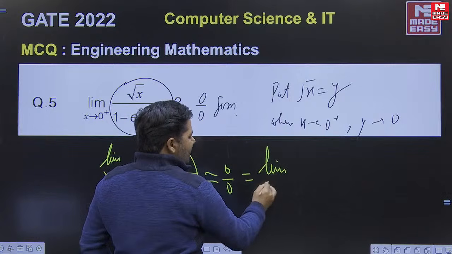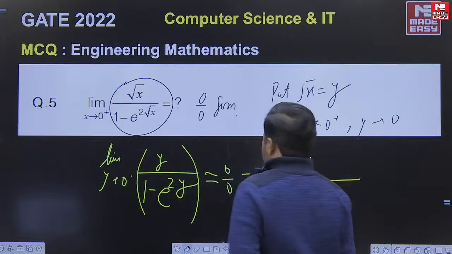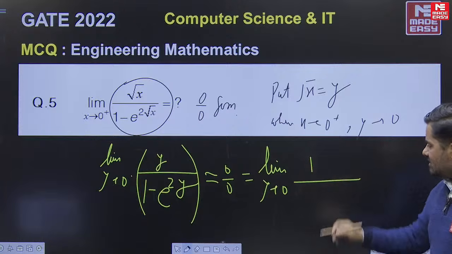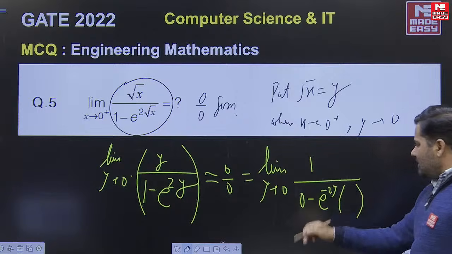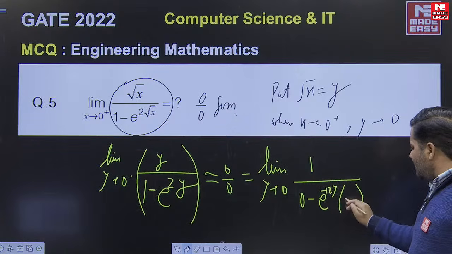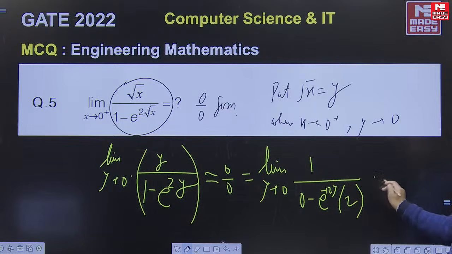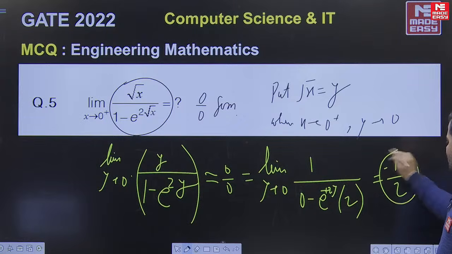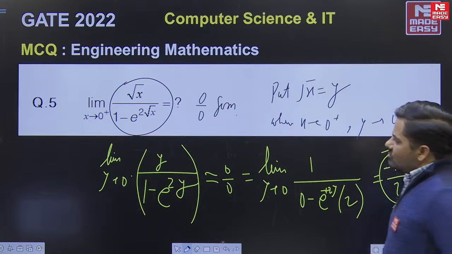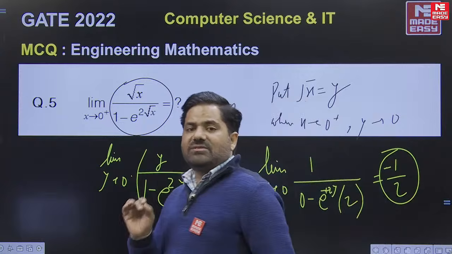After using L'Hopital rule, the differentiation of the numerator is 1 and the differentiation of the denominator is 0 minus e to the power 2y, and again times 2. Now use direct substitution. After direct substitution the answer will be minus 1/2. This is the right answer of your question. The answer is minus 0.5.